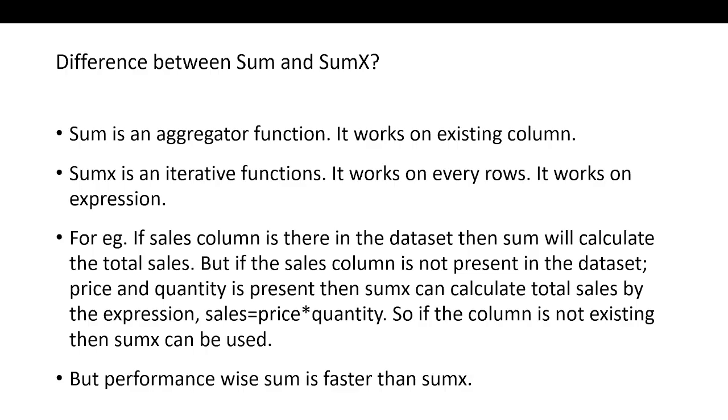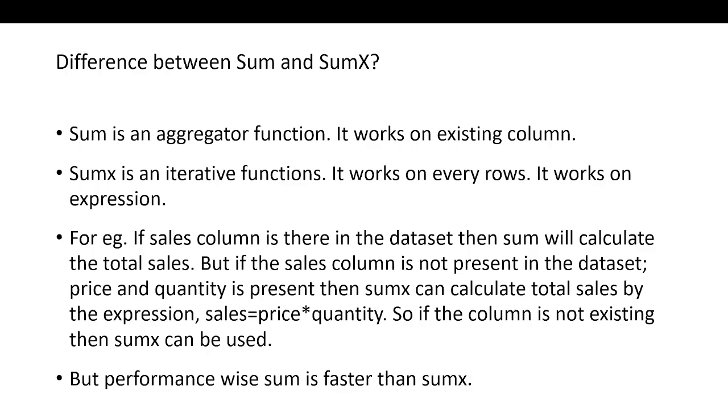But if the scenario is like this, your data set doesn't have the direct sales amount column, okay, the sales amount column is not there. Then what is there? Two columns are there, one is price and the other is quantity. So how can we calculate the sales amount? Sales amount will come from price into quantity.